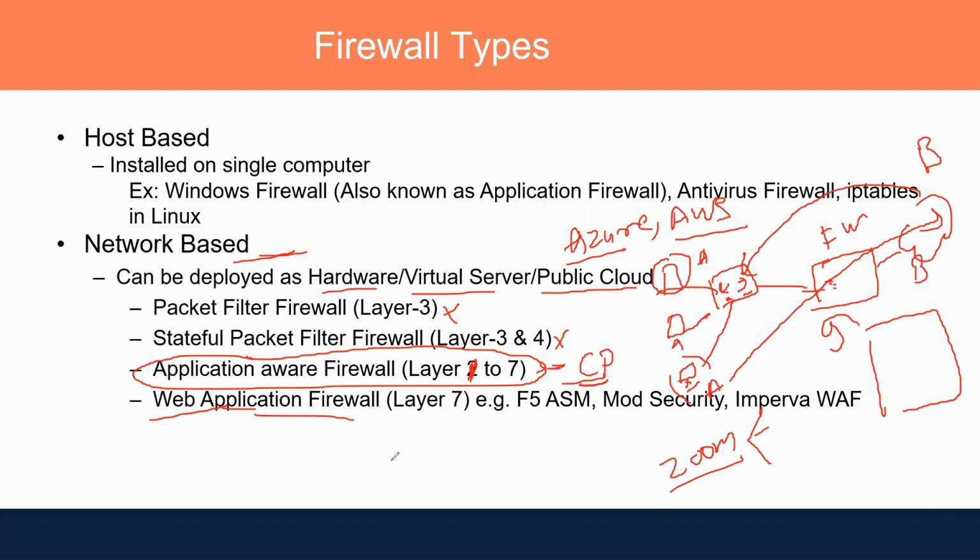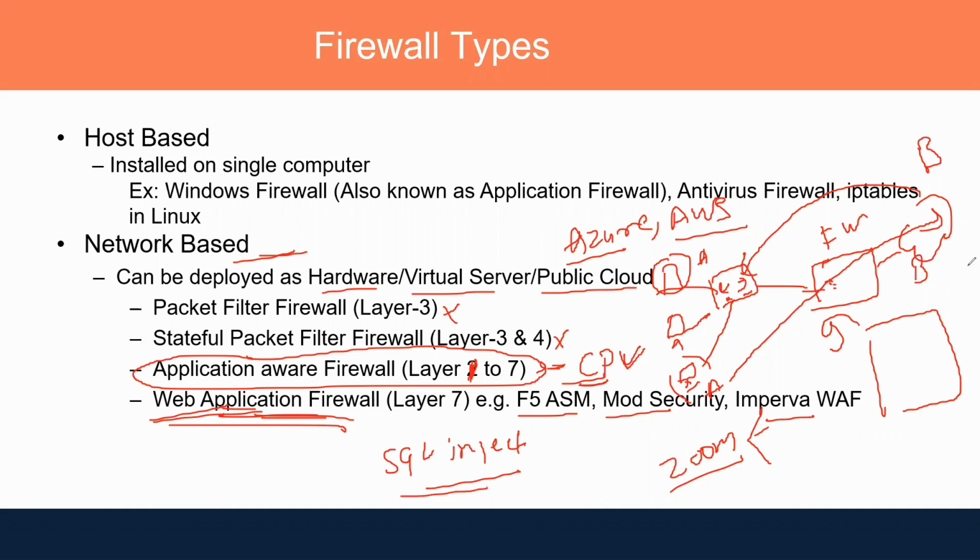You might have heard about SQL injection, etc. This kind of attack can be protected against by the web application firewall. Checkpoint does not have the capability, but F5 ASM, ModSecurity, and Imperva have that kind of capability. Those are the special firewalls which protect your web server or web application.